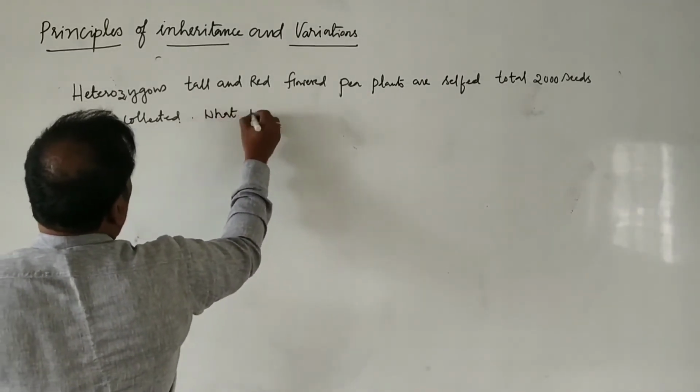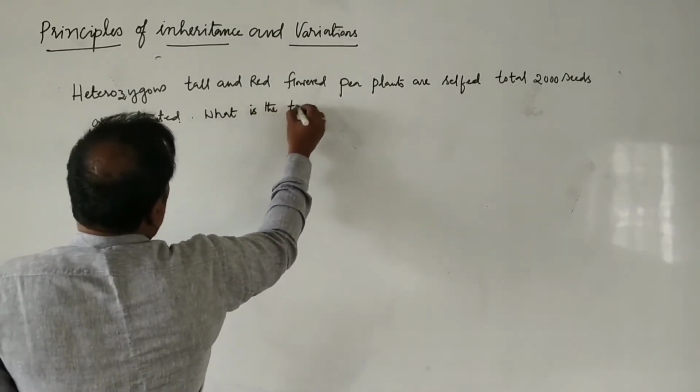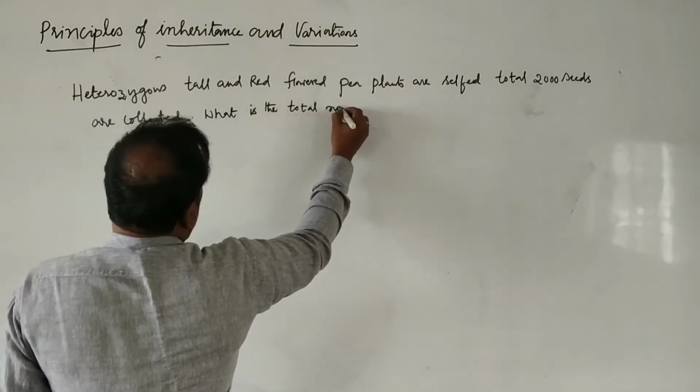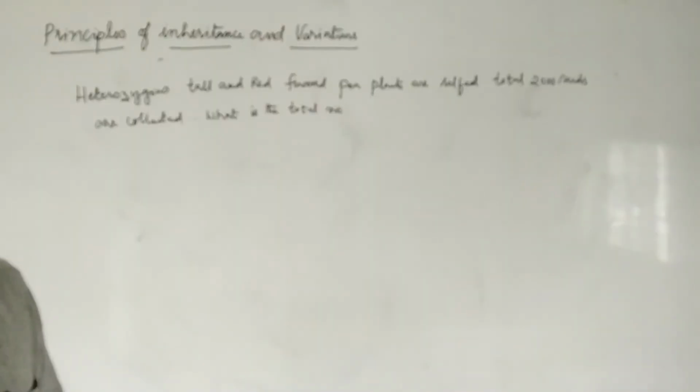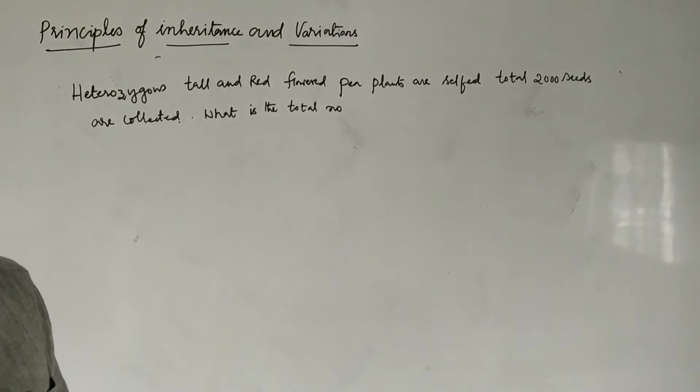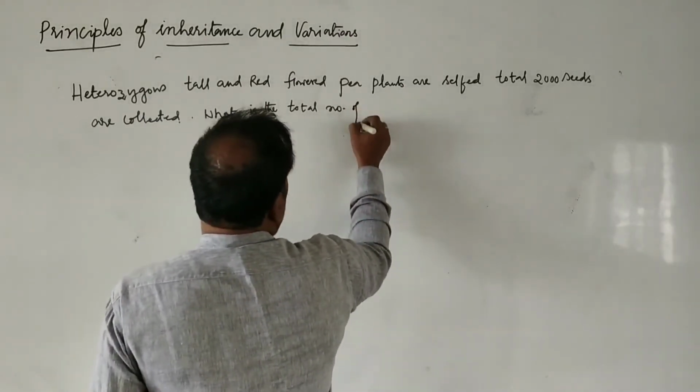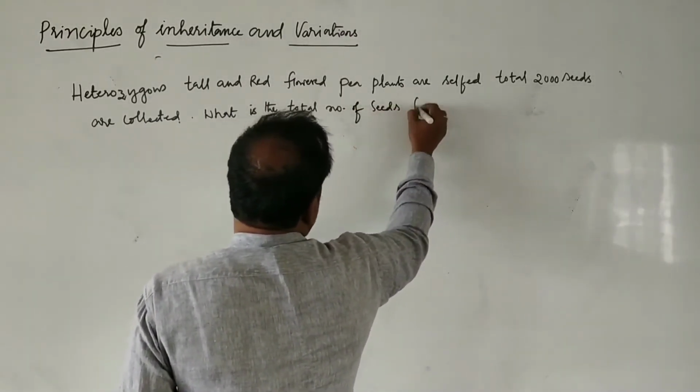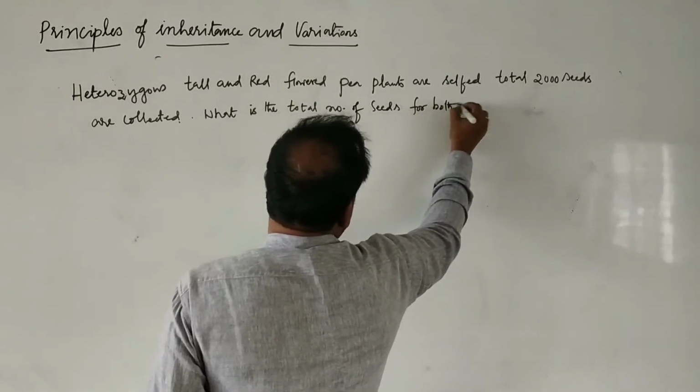What is the total number of seeds for both heterozygous?